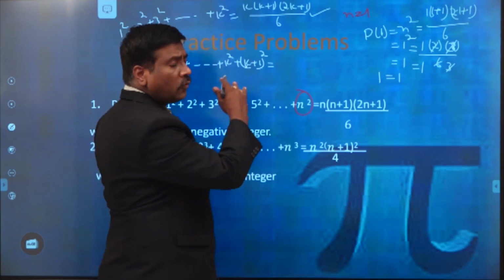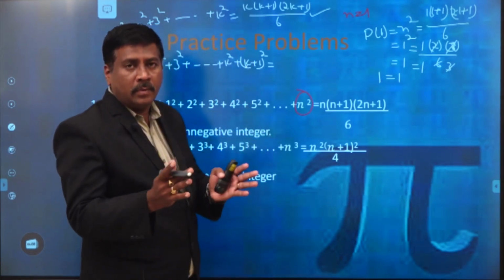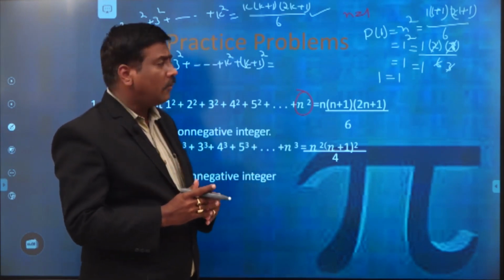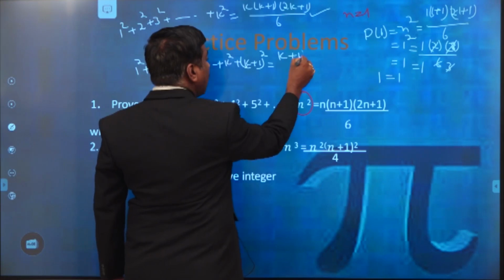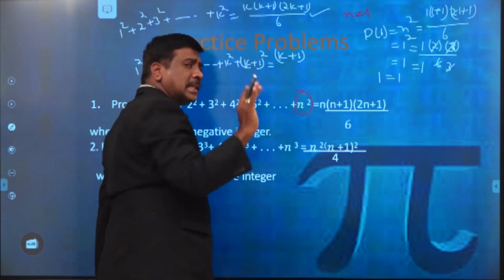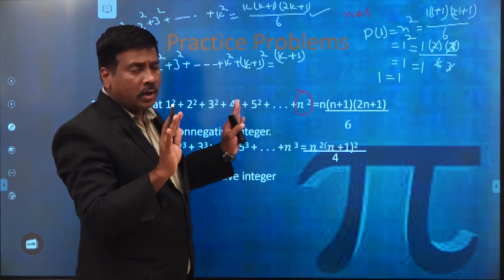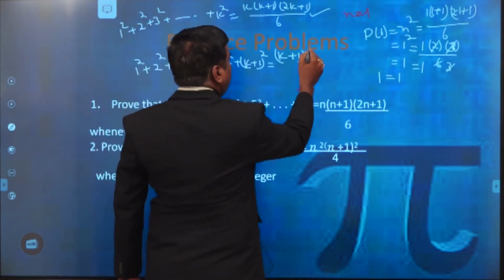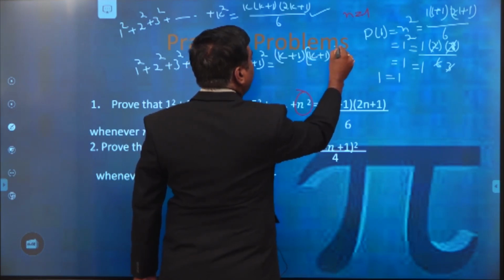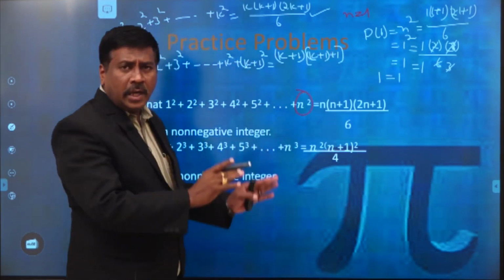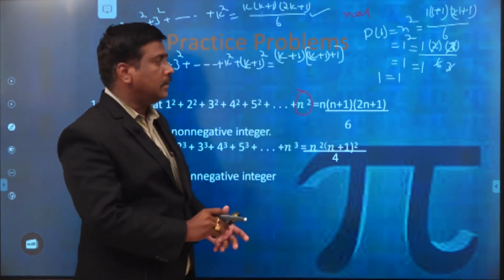The students face a problem in how to write this k plus 1. Please all of you look at the board. In place of k, we replace k by k plus 1. That is what we did here. Please don't confuse about that. So again, this is k plus 1 plus 1. This is the second term. I only replaced k by k plus 1 like this.